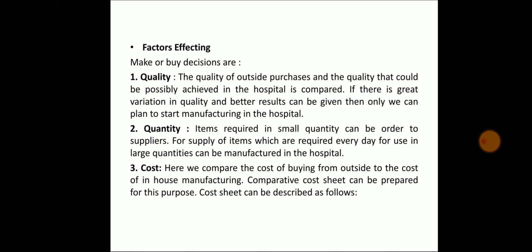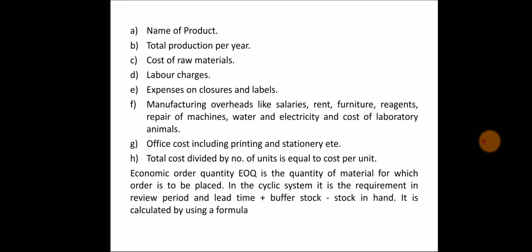Number 3, cost. Here we compare the cost of buying from outside to the cost of in-house manufacturing. A comparative cost sheet can be prepared for this purpose. The cost sheet can be described as follows. Point A, name of product. Point B, total production per year. Point C, cost of raw materials.